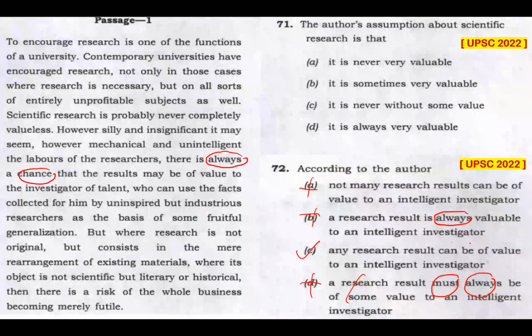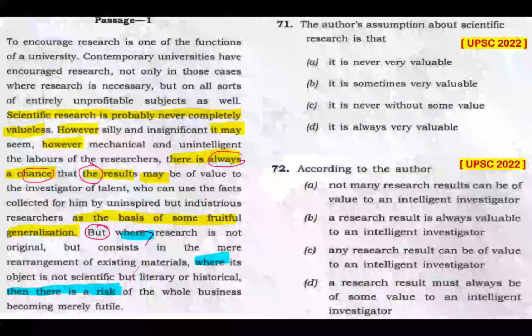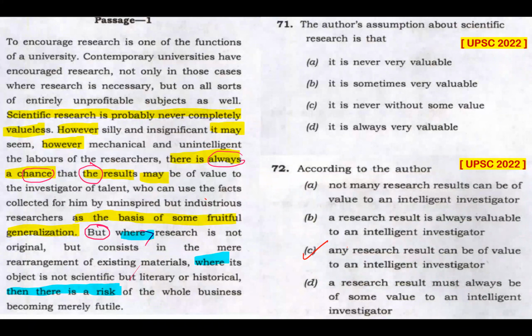And this can be is a helping word here. Though any is an extreme word, can be is a helping word here. So I'm primarily focusing on this portion of the passage, which really guides me to option C. Again, any is an extreme word, but can be of some value is something that is helping me to reaffirm option C is my right answer. I hope this is clear.